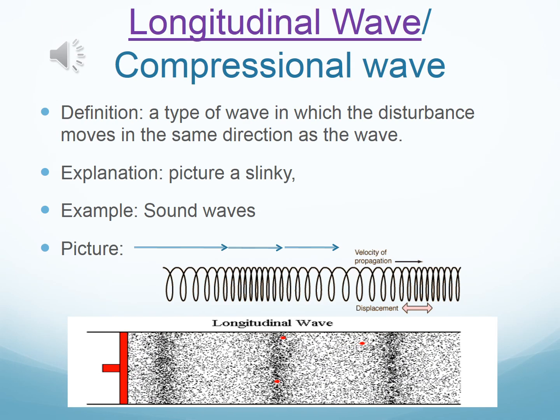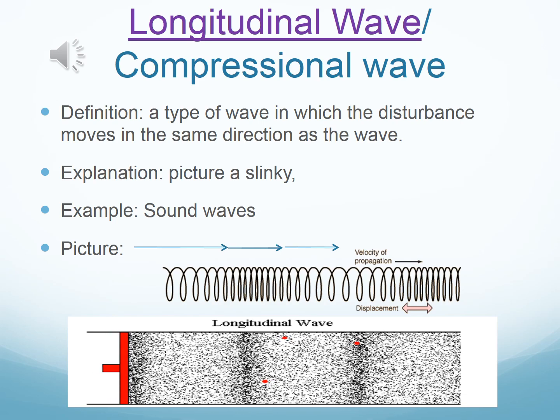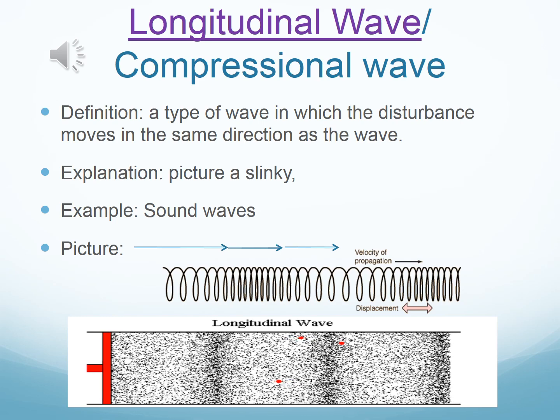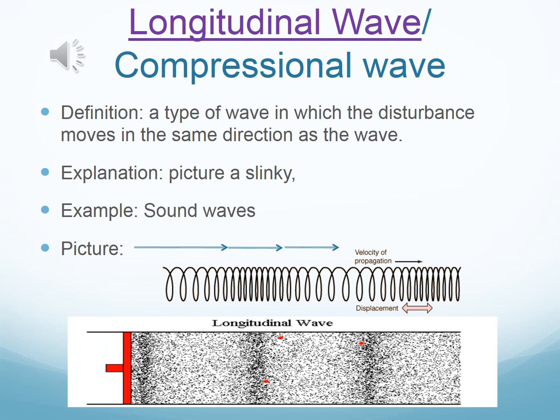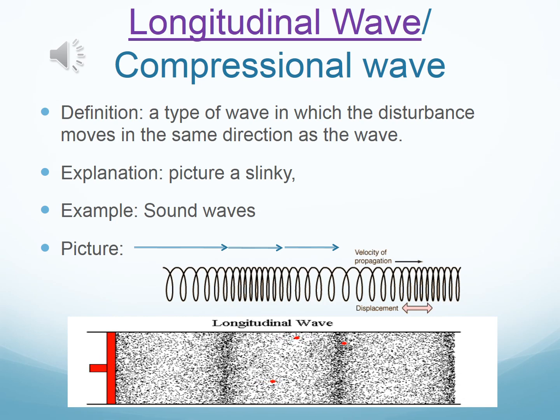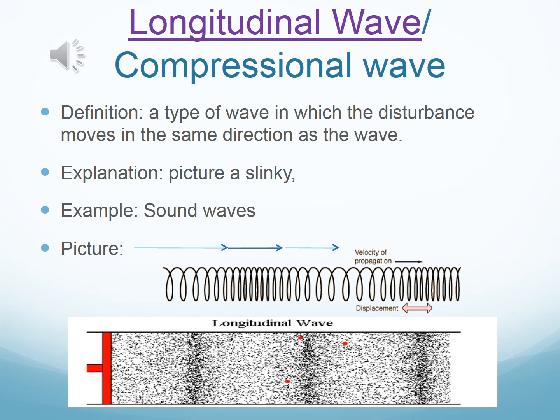Now let's move on to the second wave movement. The second wave movement that we're going to be talking about is a longitudinal/compressional wave. You will hear me say both of these words, so either one is fine. Let's talk about what it is. It's basically a type of wave in which the disturbance moves in the same direction as the wave. That just means that it goes back and forth.